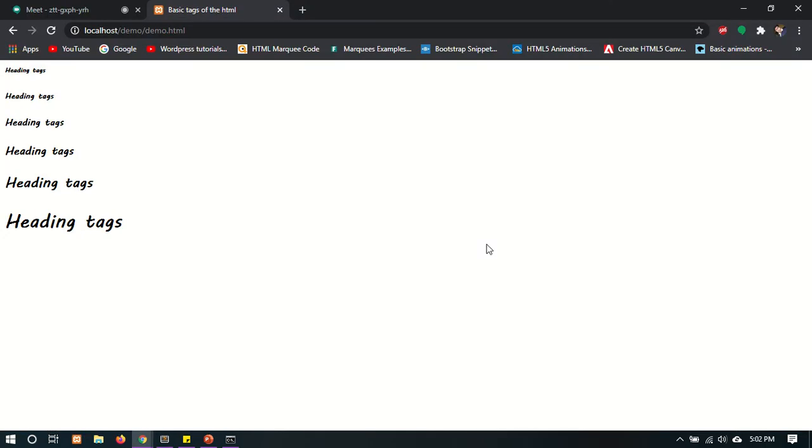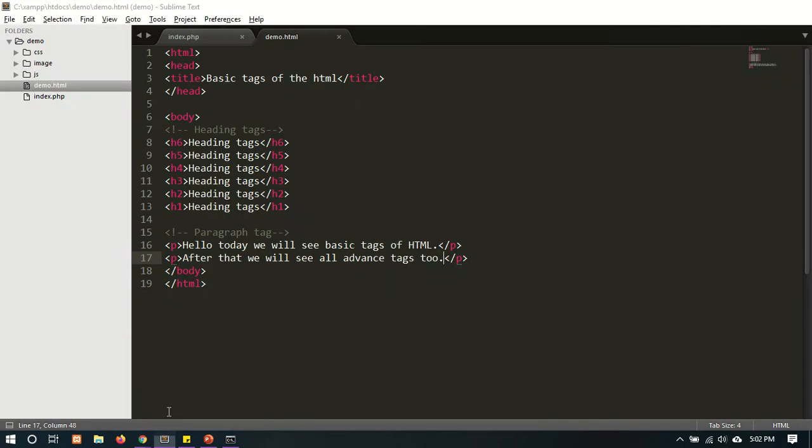So go to the browser and run. These are the paragraphs. I have written two paragraphs. First, hello, today we will see the basic tags of HTML, and the next paragraph is after that we will see all advanced tags too. Means we used the paragraph tag here. Whatever you have to write in a paragraph, you have to use the p tag. The p tag is used for the paragraph.